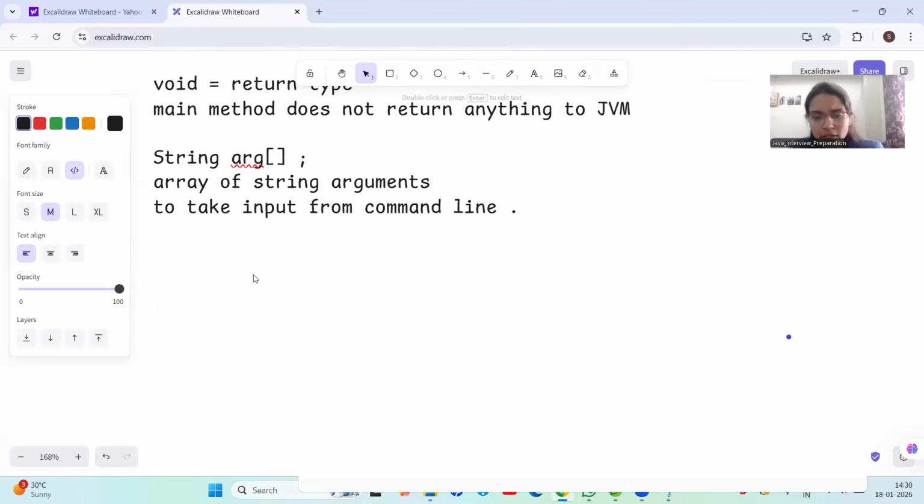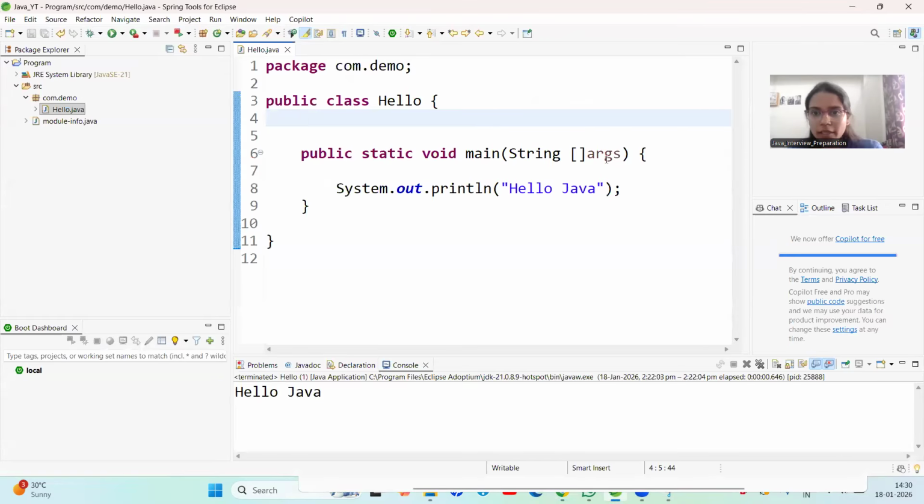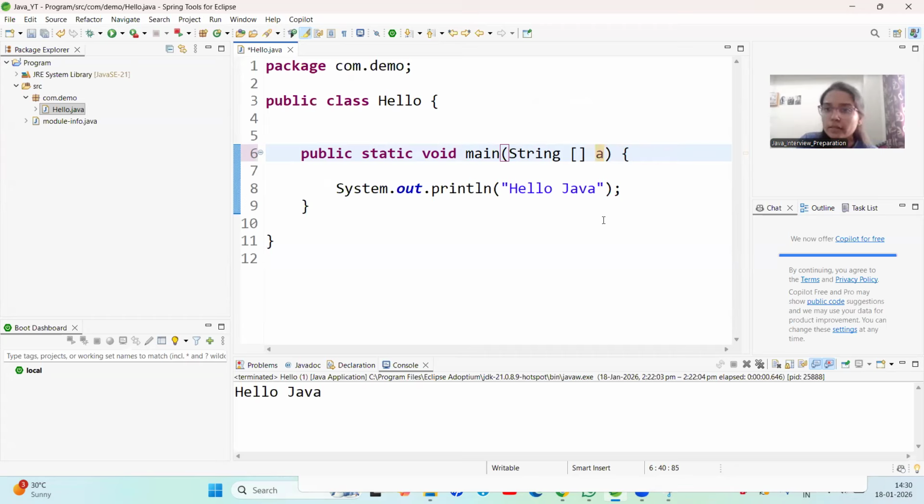You can write anything here. Let me show you. Here you can see we have written args. You can write anything here, like variable, or even just a, because it is a variable name.